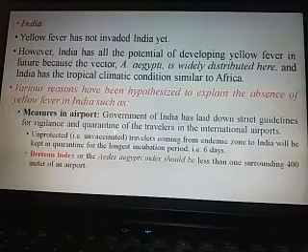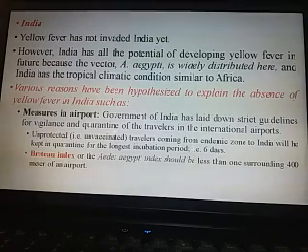So moving to the next, here in India, what is the reason behind this? Yellow fever has not invaded India yet. That is very good, and we should pray to God that we and the whole world become free from the present pandemic, that is the coronavirus that caused COVID-19.